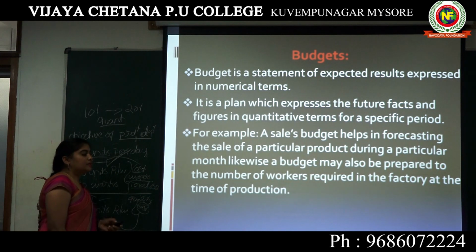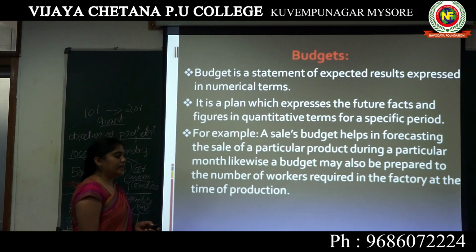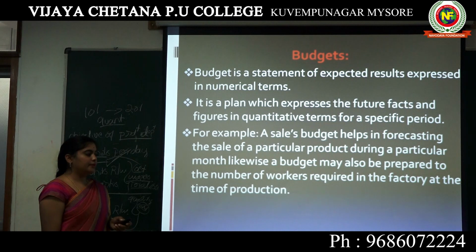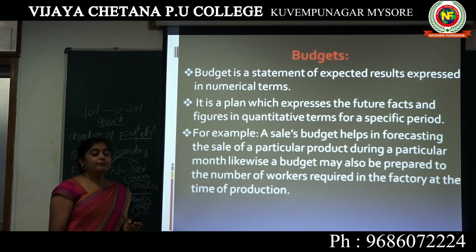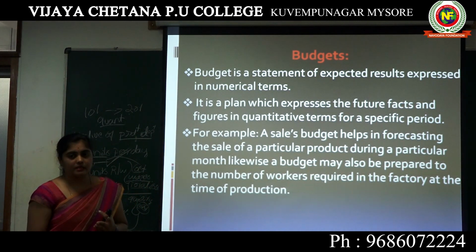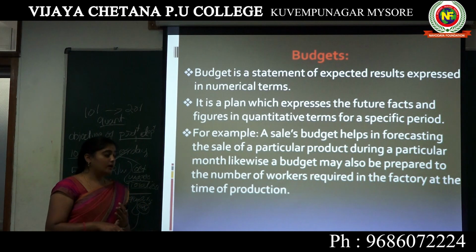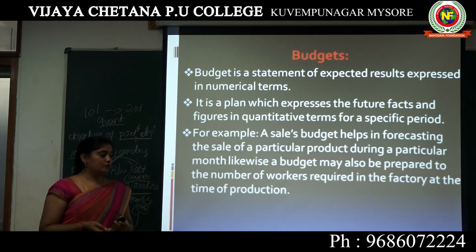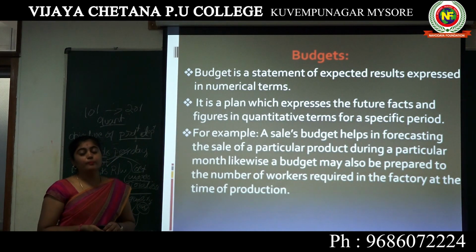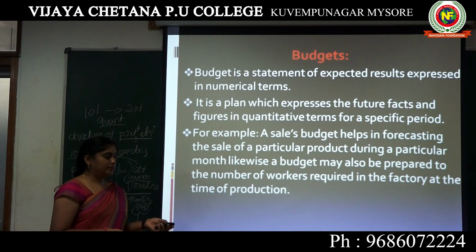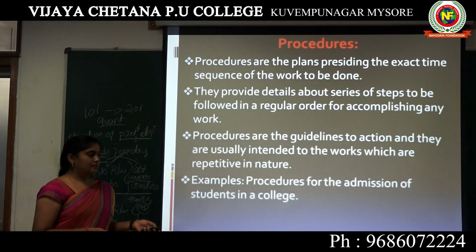The best example: the sales budget helps in forecasting the sales of a particular product during a particular month. Likewise, a budget may also be prepared for the number of workers required in the factory at the time of production. Just as we say we made this much sales this month and must make more next month, and prepare the sales budget numerically, similarly we can plan the workers required and production. This is what a budget is.